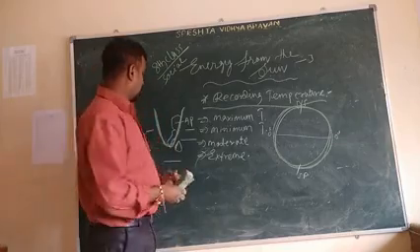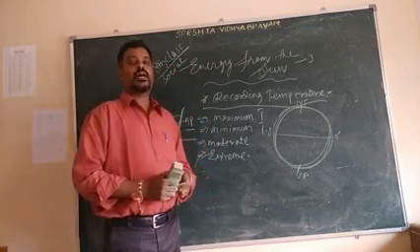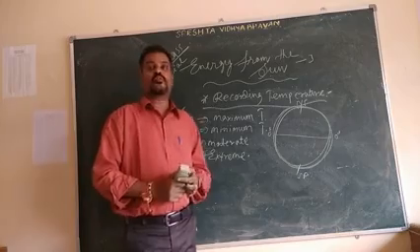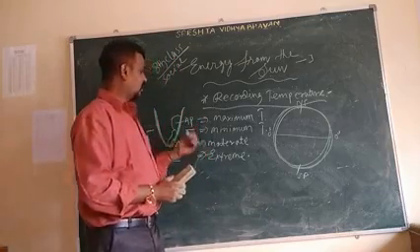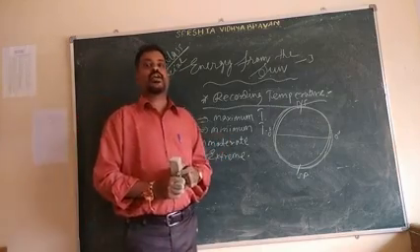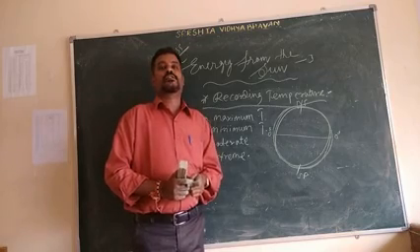So those places are far away from the sea. Those places are called extreme climate. Here the example is Anantapuram. Anantapuram is far away from the sea, so that's why the climate here is extreme climate.